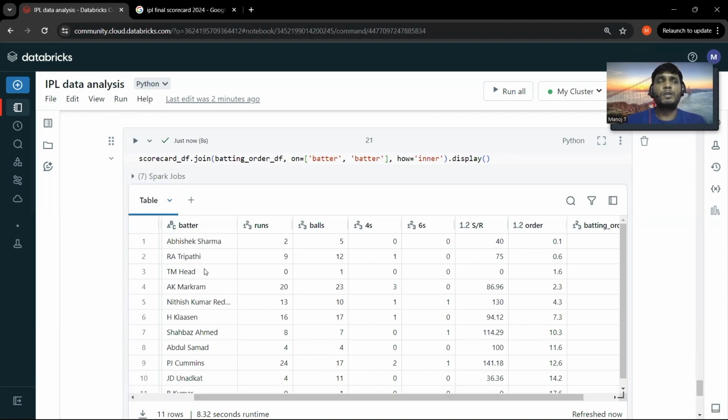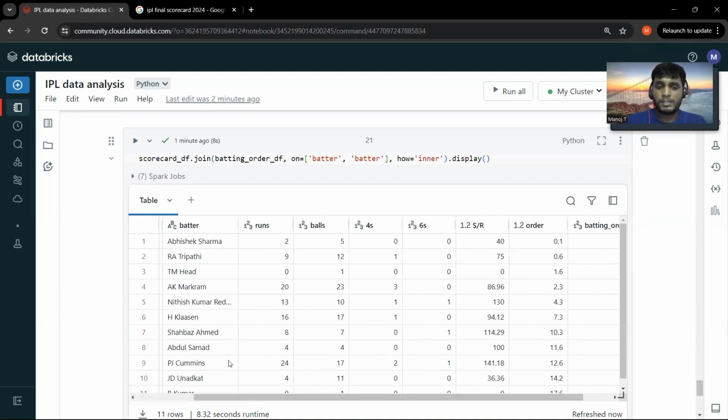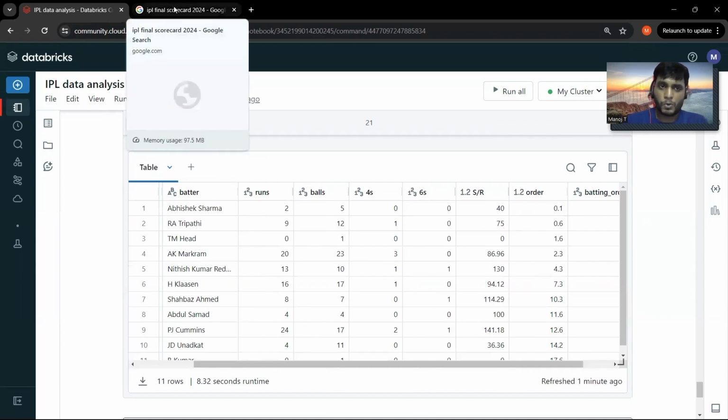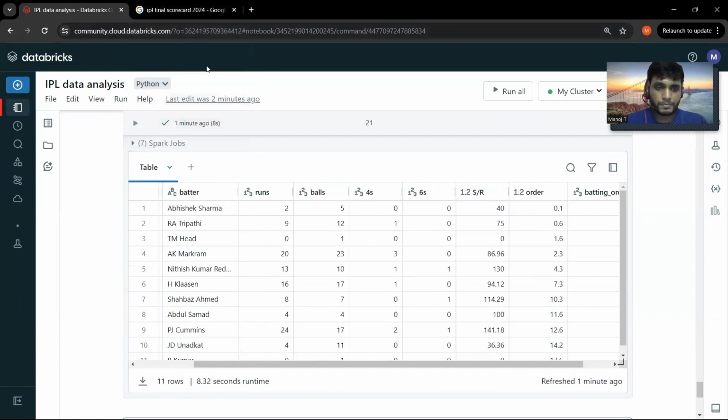I couldn't find any probable solution with this data set to find the ordering. But if anyone can find this, please look into it and let us know in the comments. And yes, I think we have achieved the batting scorecard. Let me work out the bowling scorecard, and we'll wind this off.